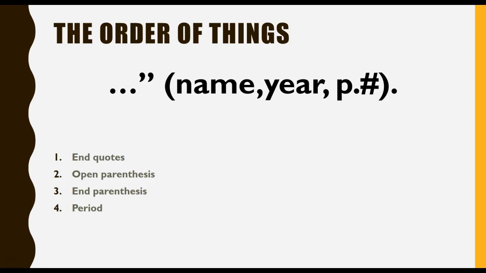The one thing that does have a strict order is the punctuation. At the end of your sentence, if you're using a quote, you'll first need to include the end quotation mark. Next, you will put the citation information in parentheses, and then put the period at the end of the sentence. This is something that many students don't get right. The period is always going to be the last piece when you're citing.